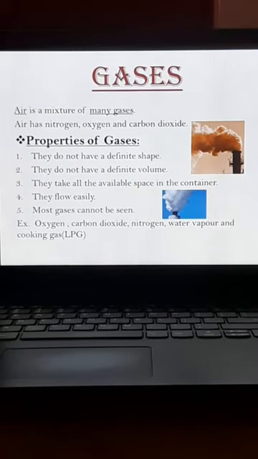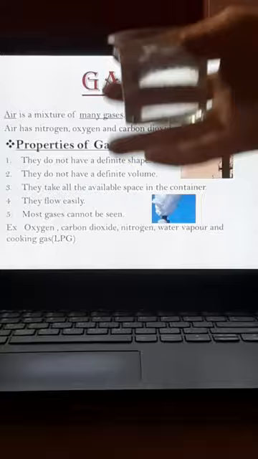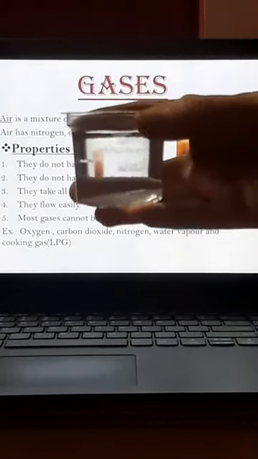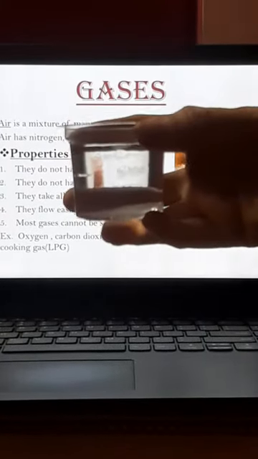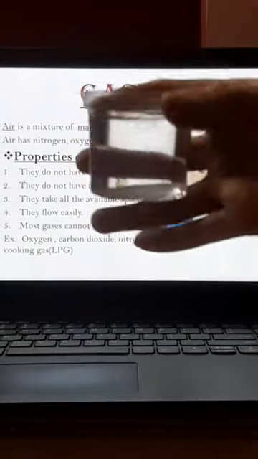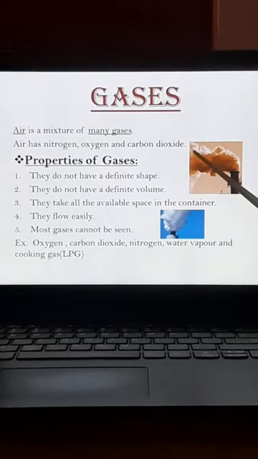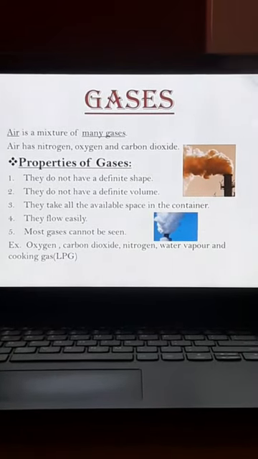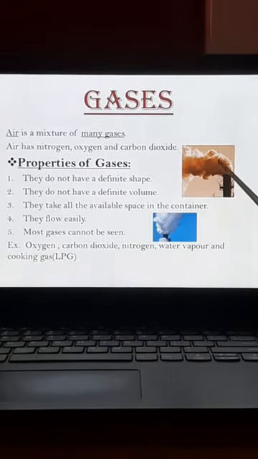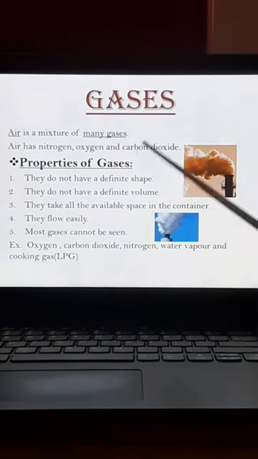For example, if I put gas in this glass, this gas takes all the available space in this container. Okay, children? They flow easily. Yes. Now here, can you see this going out somewhere else? Yeah, it means that the gas can flow easily wherever it wants to.